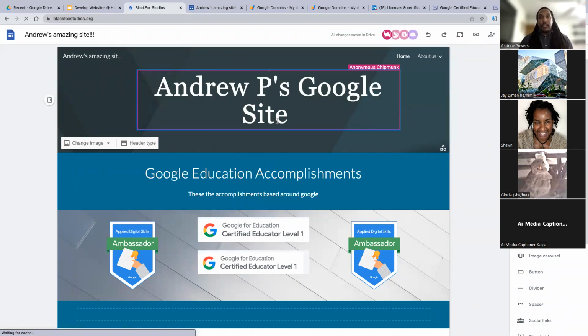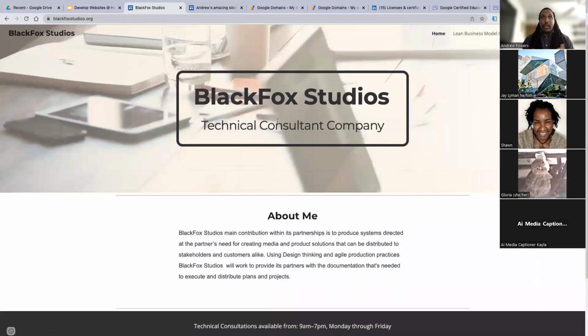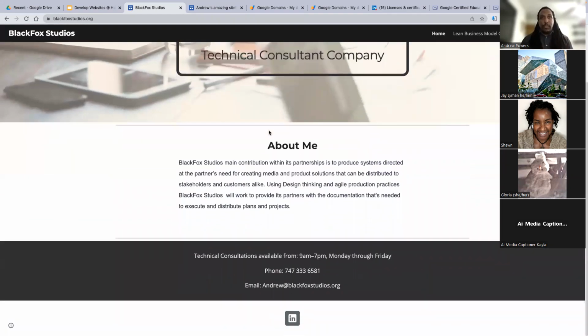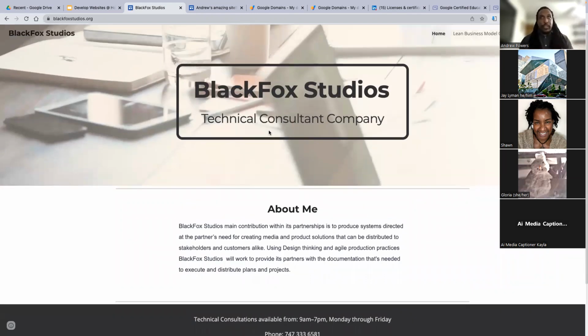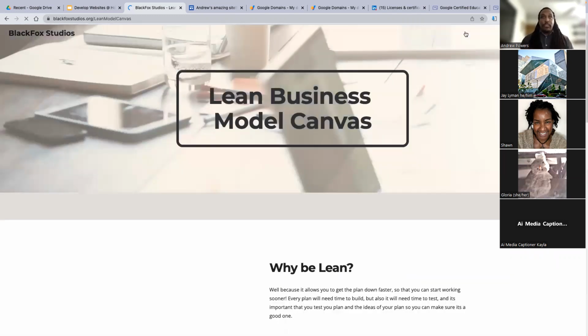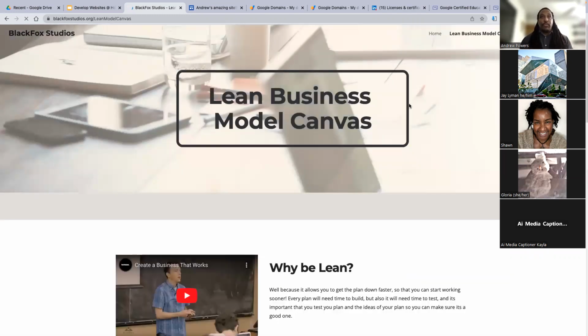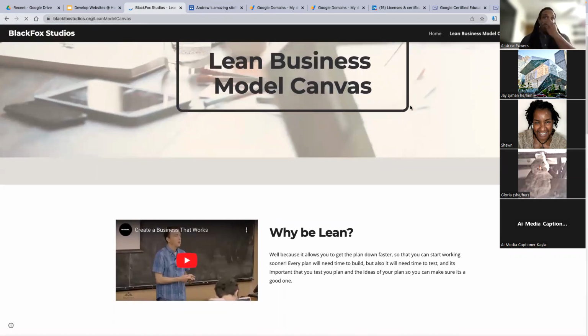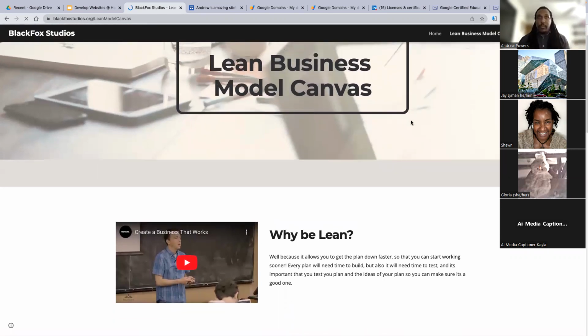For this class and the previous classes, I actually created this Google site, which is my blackfoxstudios.org site, and kept it simple so you could see just a quick site. But also with every class, after the class, I add a new subpage that covers what we talked about in class. So the first class was a lean business model canvas.